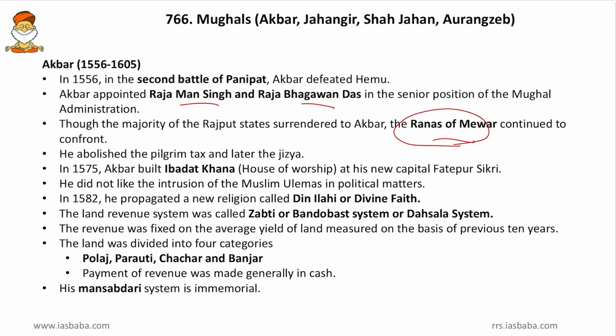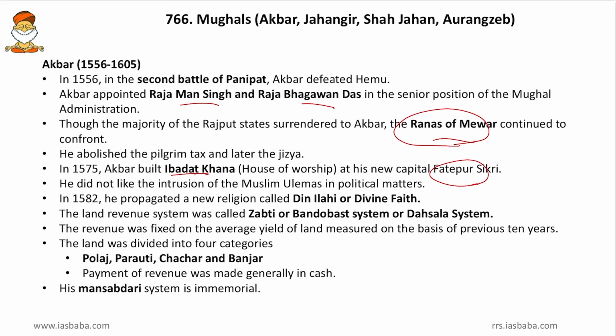Then he abolished the pilgrim tax and later the jizya. So he abolished both the pilgrim tax and jizya, which were specifically imposed on non-Muslims. Then in 1575, Akbar built the Ibadat Khana, that is the house of worship, at his new capital Fatehpur Sikri. So friends, the new capital Fatehpur Sikri and Ibadat Khana are worth remembering.